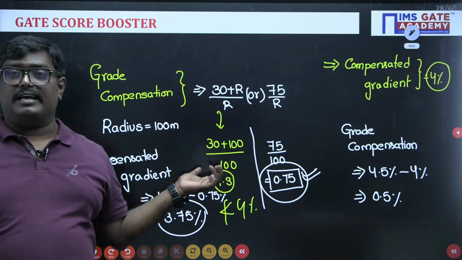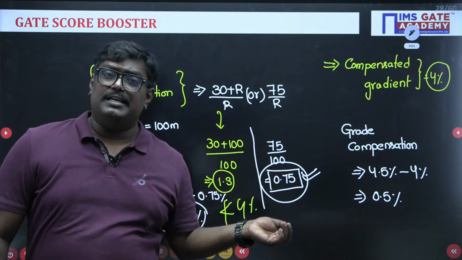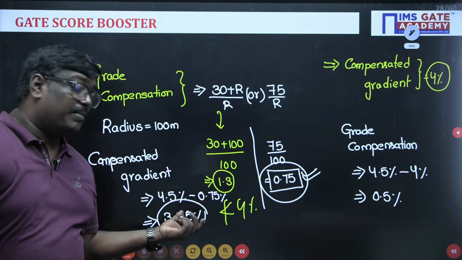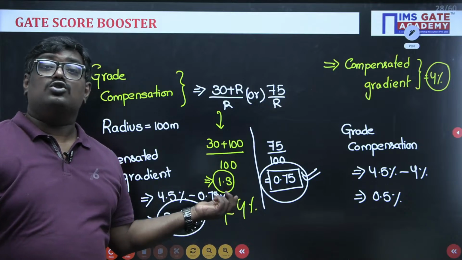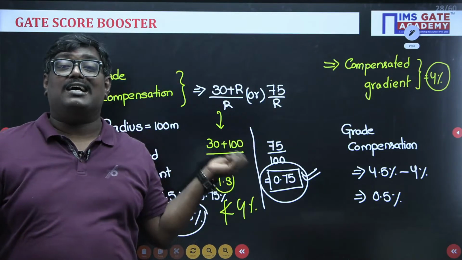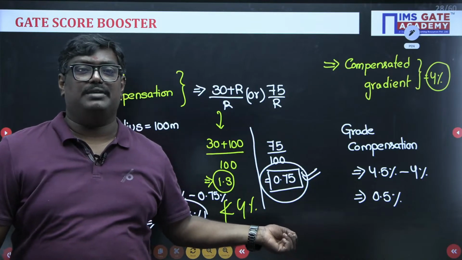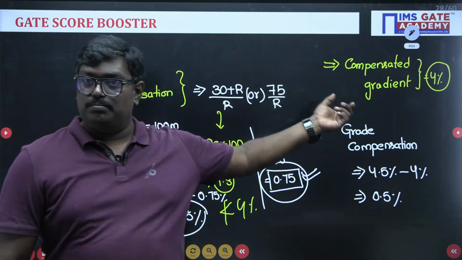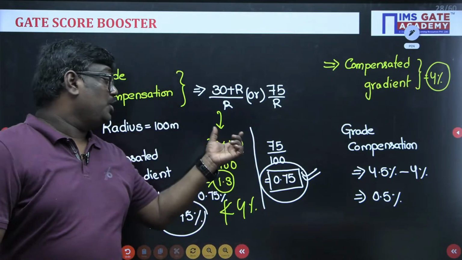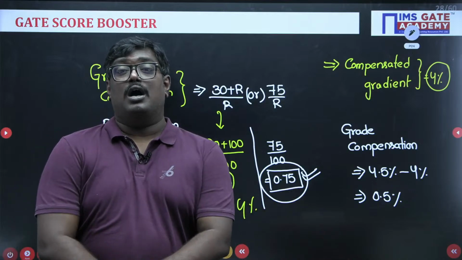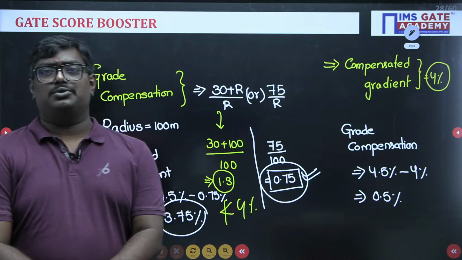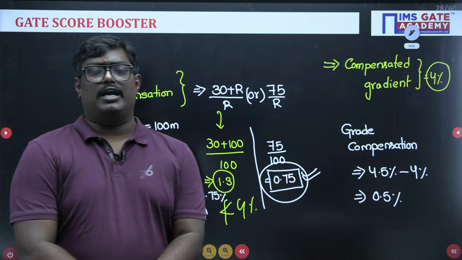First you will calculate the grade compensation. So compensated gradient is equal to gradient minus grade compensation. But here the value is less than 4, so you will take compensated gradient as 4 percentile. But if they ask what the grade compensation is, the actual gradient minus the compensated gradient will give you the grade compensation. I hope this solution is clear for you. Any doubts, Swetanshu, Ayush Sagar, Srujana, any doubts in this?